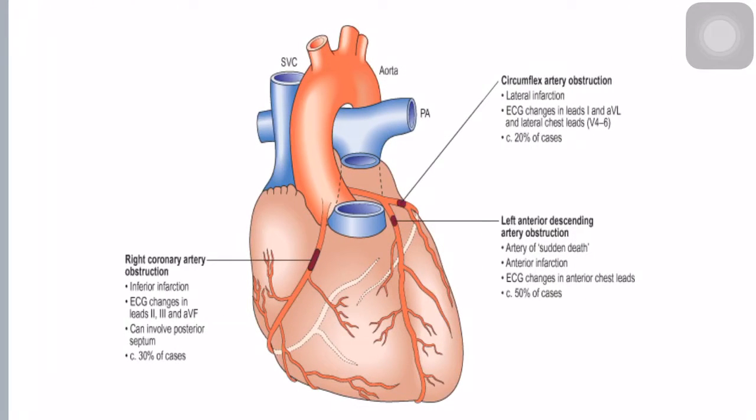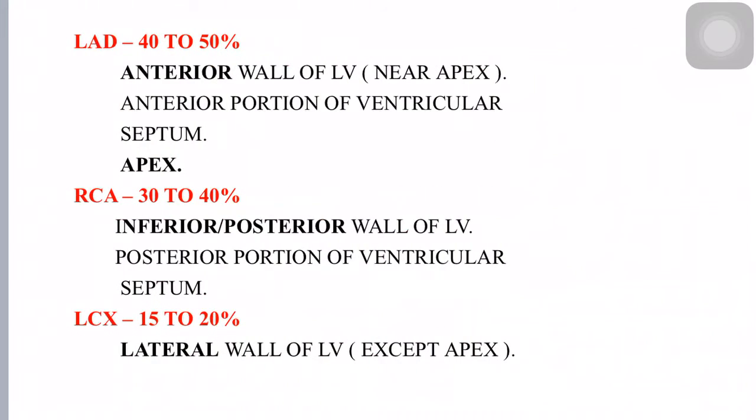So this picture has been shown already. This is just to show what are all the arteries that will contribute to myocardial infarction. Now, in this slide, LAD means left anterior descending branch of left coronary artery, RCA means right coronary artery, and LCX means left circumflex artery. This has been put to show you how much contribution each vessel gives to this myocardial infarction.